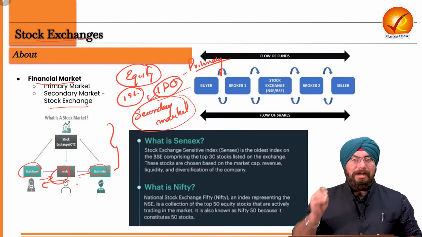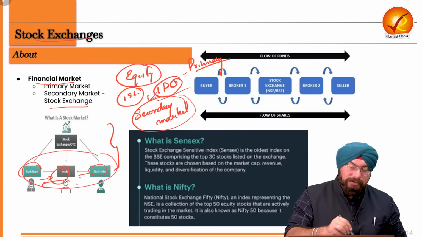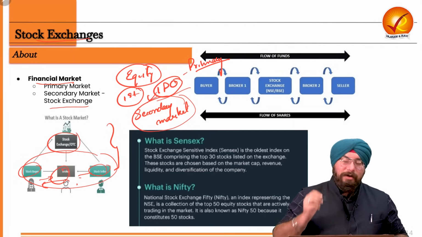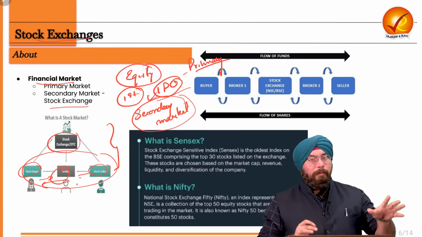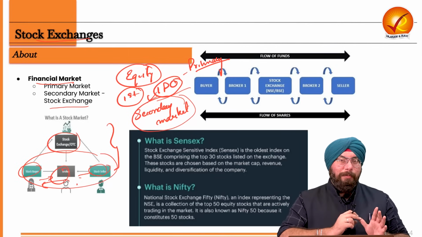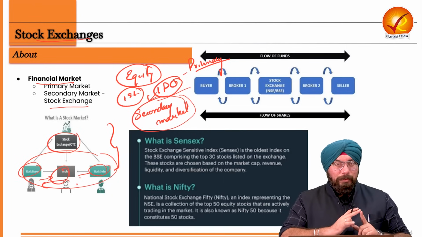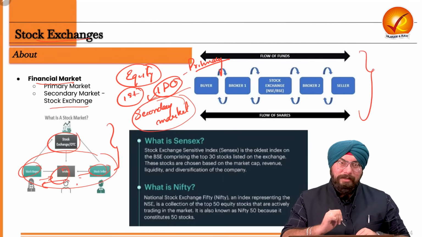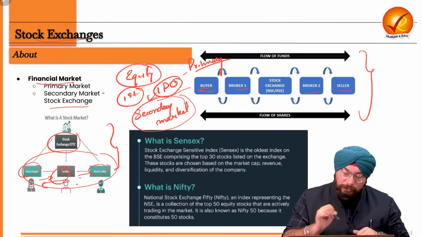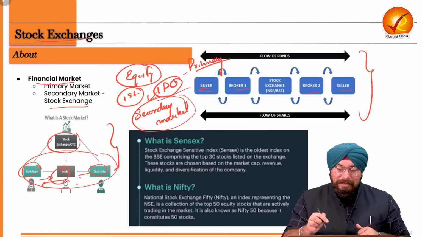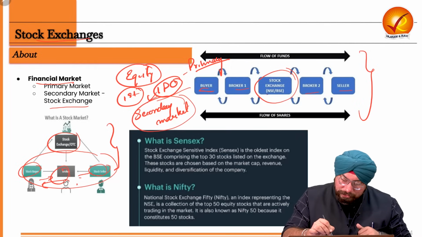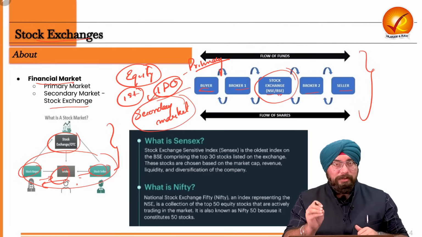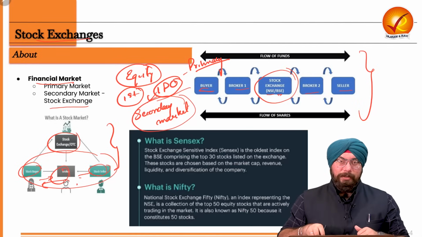And the marketplace in which all these transactions happen is what you call a stock exchange. And the most popular stock exchanges of our country are the Bombay Stock Exchange and the National Stock Exchange of India. So these two are the most prominent stock exchanges in our country. If you see the diagram over here, you will realize that the buyer has to contact the broker and the seller also has to contact the broker. And the transaction takes place in a stock exchange, which is the National Stock Exchange or Bombay Stock Exchange, because they are the most popular stock exchanges in India, right?